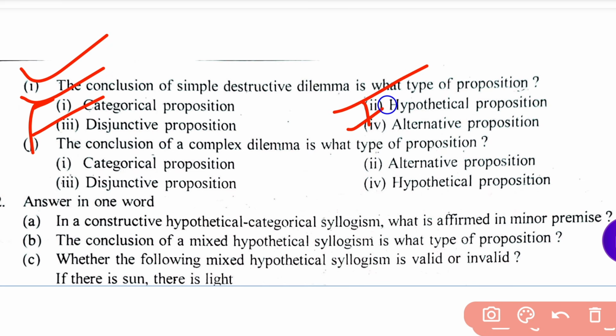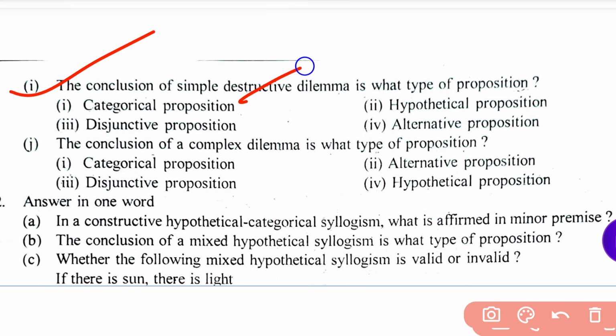The right option is option I, categorical proposition. So the conclusion of a simple destructive dilemma is a categorical proposition.